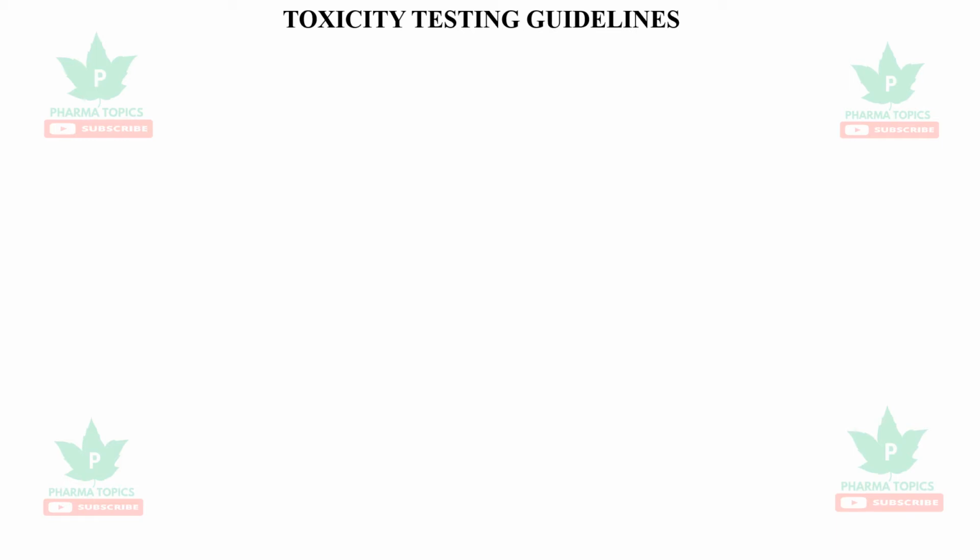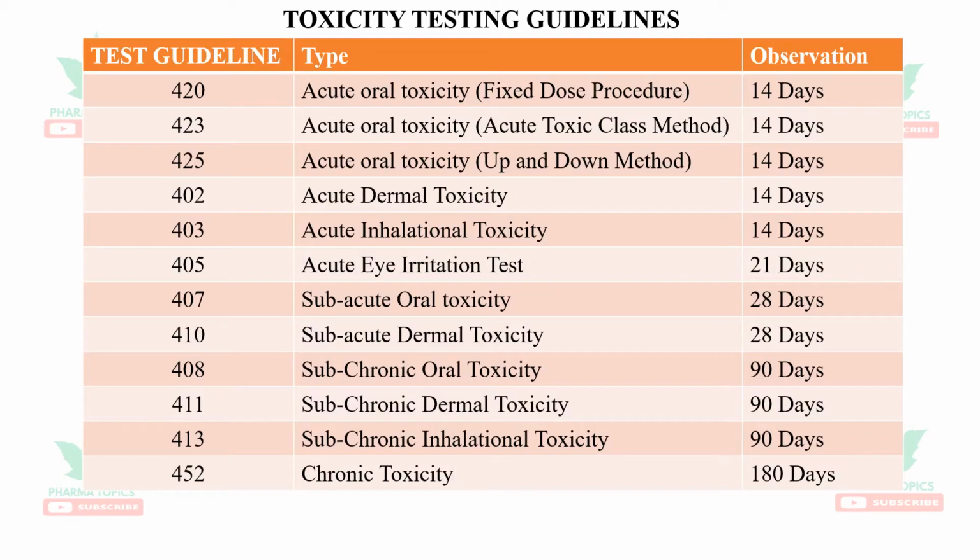Our topic is preclinical toxicity testing in the animals before proceeding for the efficacy studies. Several toxicity testing guidelines are available. Acute toxicity studies are done for 14 days, single dose administration, and observable factors for 14 days. In case of eye irritation, the eye will be observed for 21 days. Subacute toxicity guidelines are for 28 days. Subchronic toxicity guidelines are for 90 days, and chronic toxicity for 6 months or 180 days.